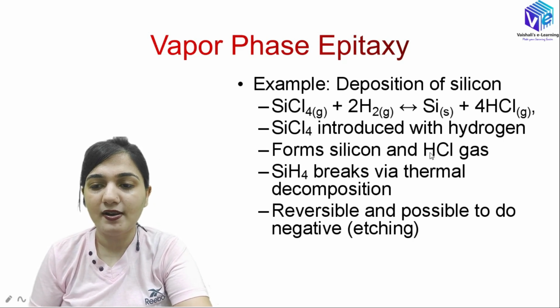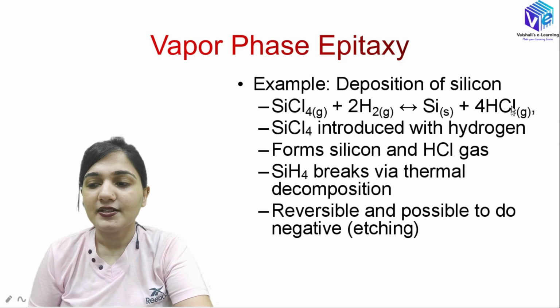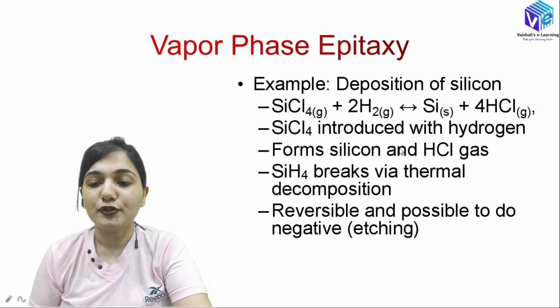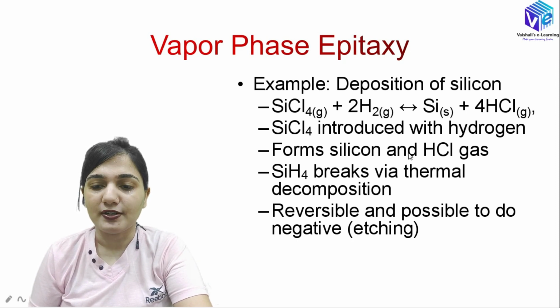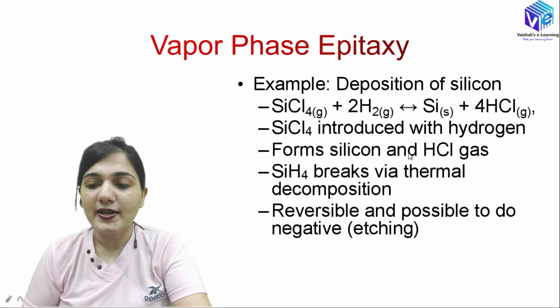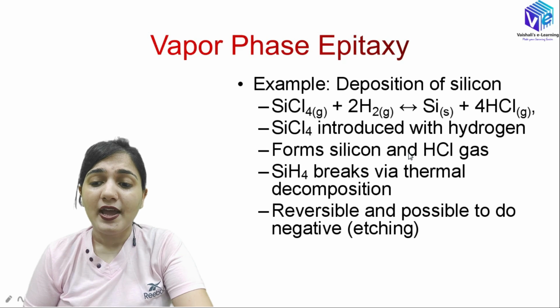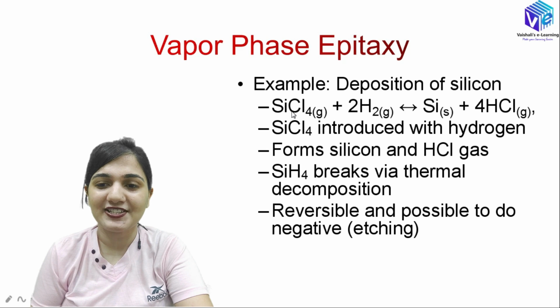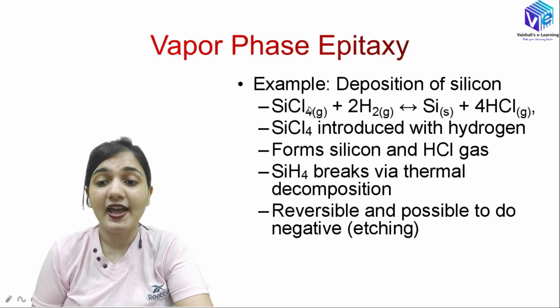So you can see the example. I told you we are using SiCl4, so it will be reacting with the hydrogen, so it will be forming silicon plus HCl. It is in the gaseous form, so it should be properly vented out. So SiCl4 is introduced with the hydrogen. You can see the reaction. It will be forming silicon and HCl gas, and if I talk about SiH4, it will be breaking via the normal thermal decomposition only. I have already talked about all of these things in the previous video itself.